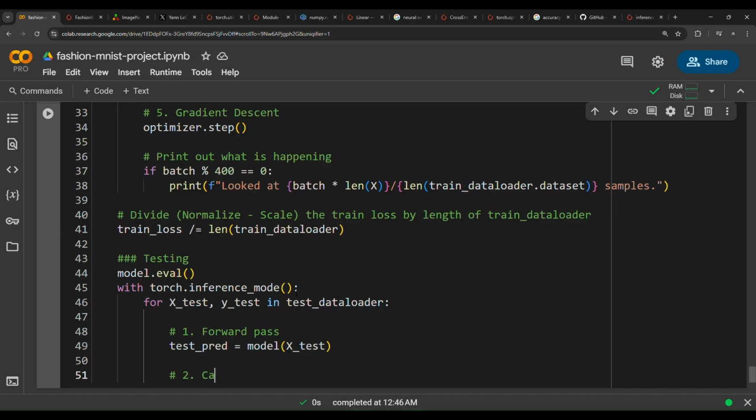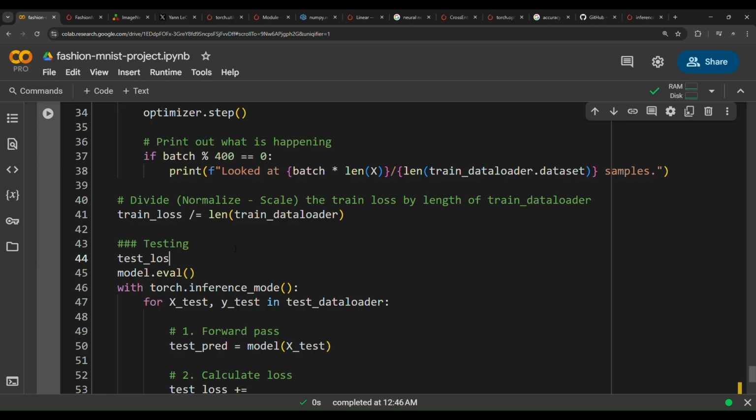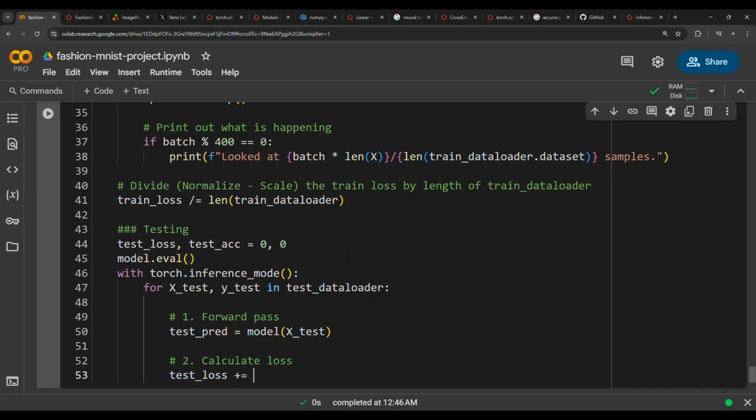And then we will do the second step, which is calculate loss. Test loss plus equals. We will do this in one step now rather than splitting it in two steps. We will accumulate on the test loss. So why don't we create a test loss variable here? Test loss, comma, test accuracy equals, and initialize these with 0, 0. So we're going to initialize these variables with 0, 0, and gradually we will increase the loss by the amount of loss function that will compare between the test predictions and the ground truth labels,